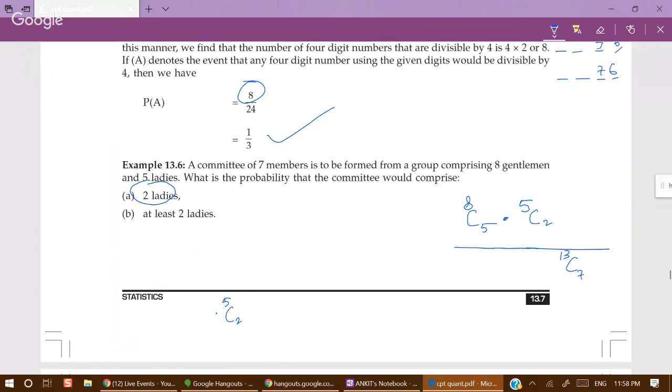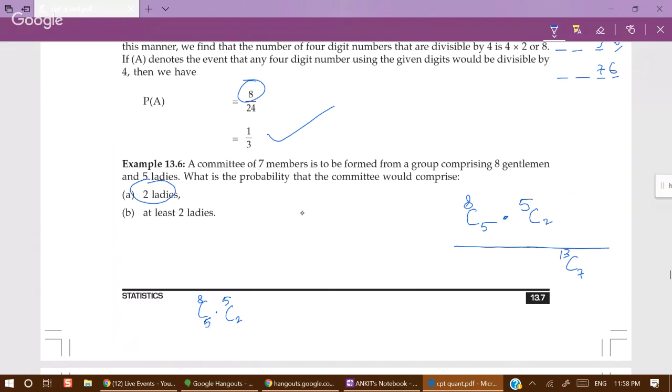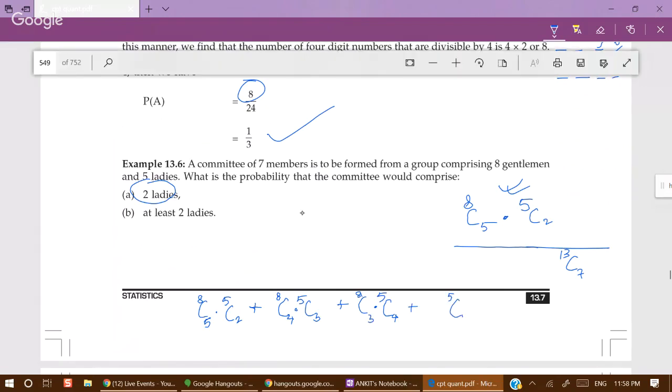Now we have 5C2 into 8C5, just like we did in the first part. Thereafter 5C3, and when there are 3, then 8C4. Then 5C4, then it will be 8C3. Then 5C5, then it will be 8C2. So all the cases we have now considered, divided by, again, the sample space count, 13C7.